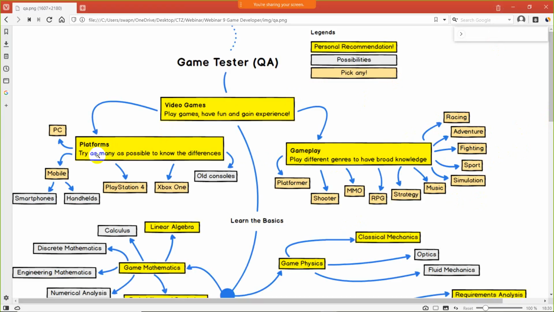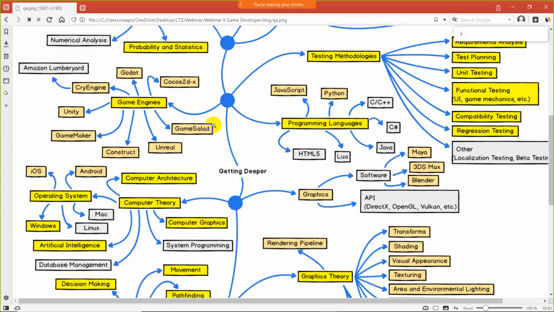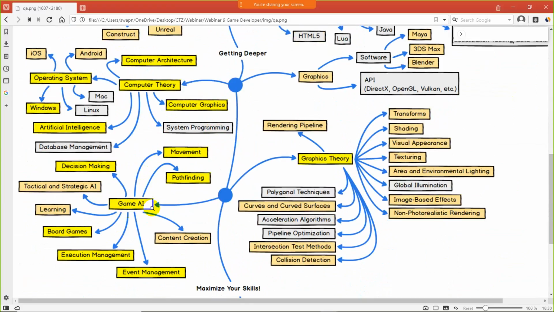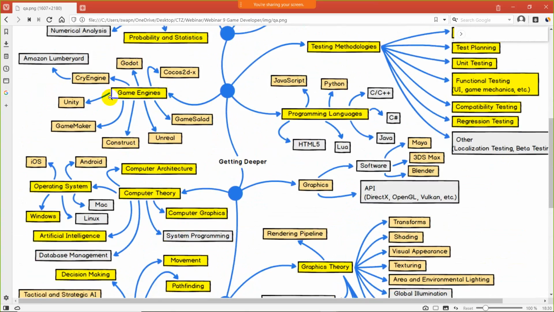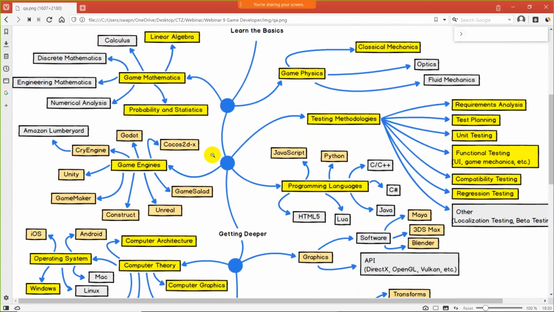So here there are different platforms: you can build a game for PC, for mobile, for PlayStation, Xbox as well as old consoles. We have seen game AI, graphics theory, and game engines, and the game tester, along with the game knowledge, must know about testing. Testing first of all starts with requirement analysis. These are the 6 phases of testing.